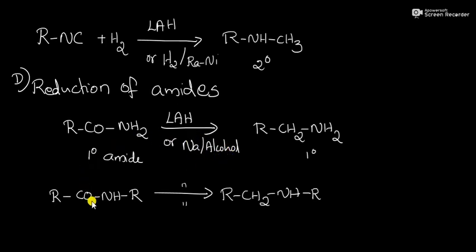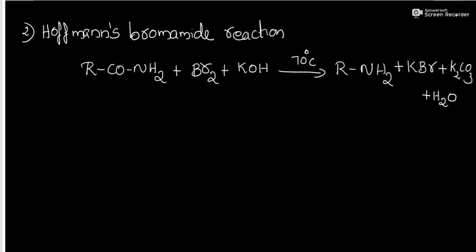Same way, secondary amide. This is a secondary amide RCONHR. It can be reduced into secondary amine using different reducing agents. Similarly, tertiary amide can also be reduced into tertiary amines.